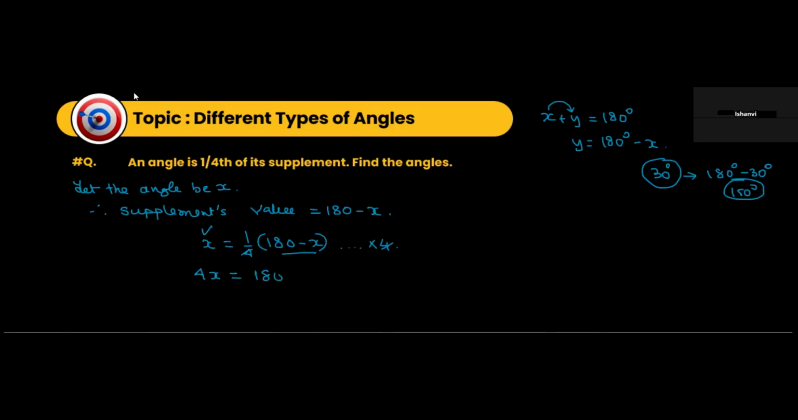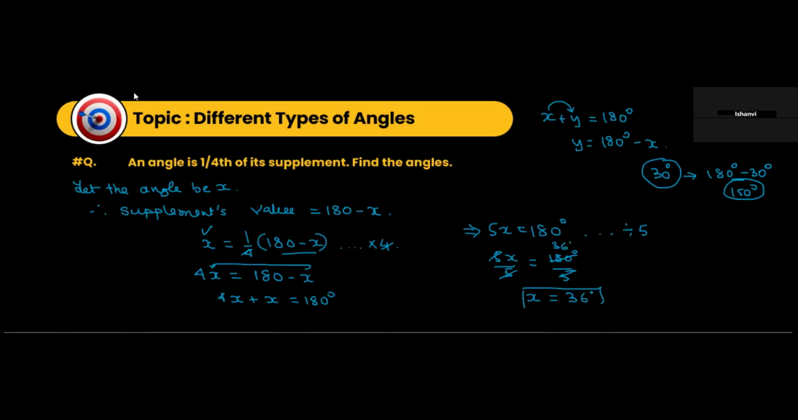So you will be left with 180 minus x. If you transpose this term here, what will happen? This minus x will change into plus x. This is 180 degrees. So 5x is equal to 180 degrees. If I divide it by 5, 5x by 5 is equal to 180 degrees by 5. This and this get cancelled. So x is equal to 5 3s are 15, 5 6s are 30. So x is equal to 36 degrees.